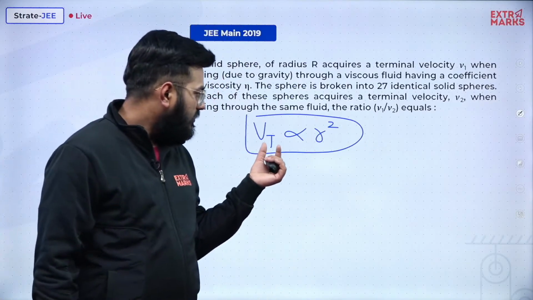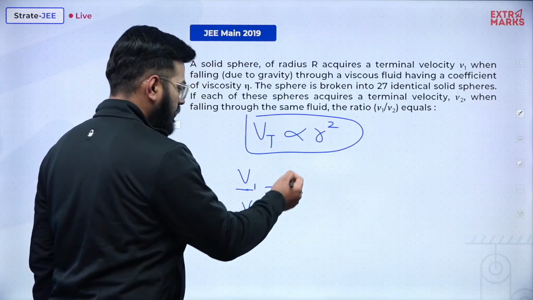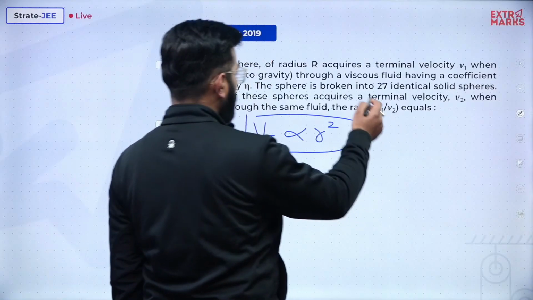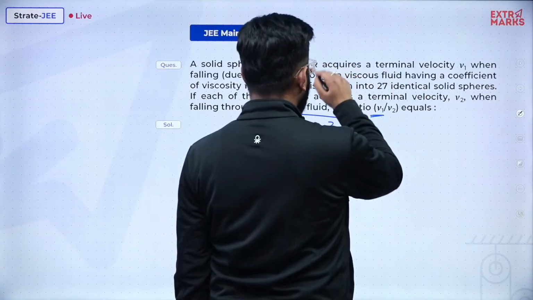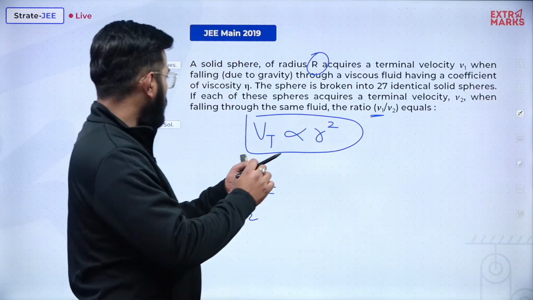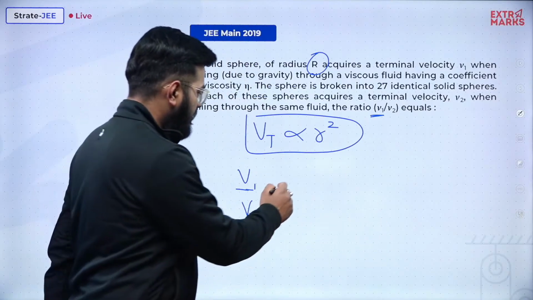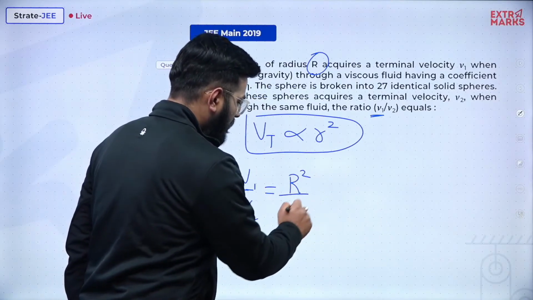Okay, so now we can very well calculate V1 is to V2. It will be equal to what? V1 is the velocity of the bigger fluid of radius capital R, and V2 is the terminal velocity of smaller solid spheres which are of radius, obviously, small r. So it will be capital R square upon small r square.